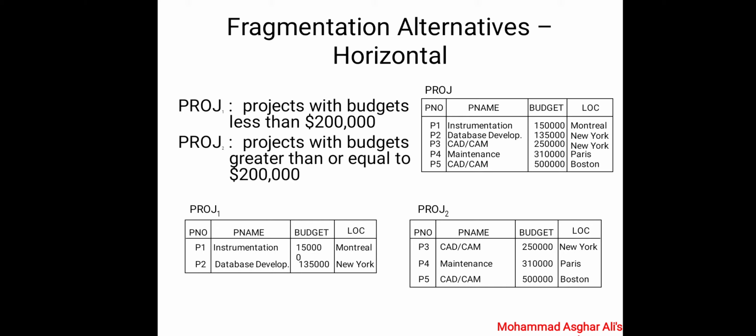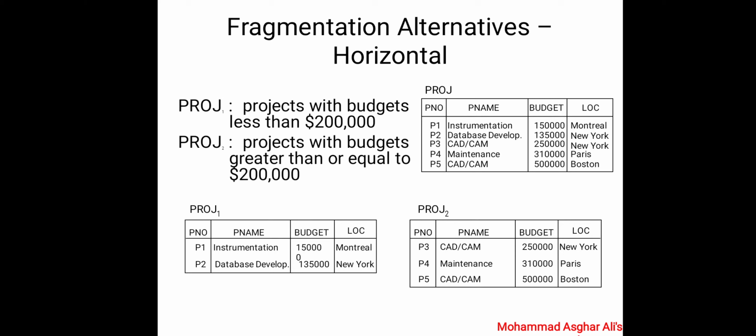Project 1 is the fragment of projects with budget less than $200,000.